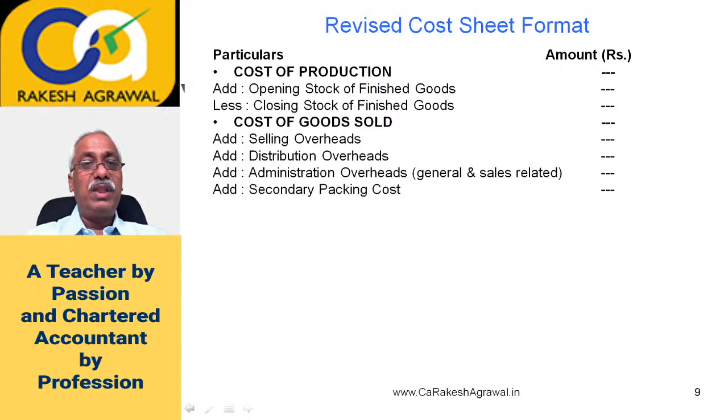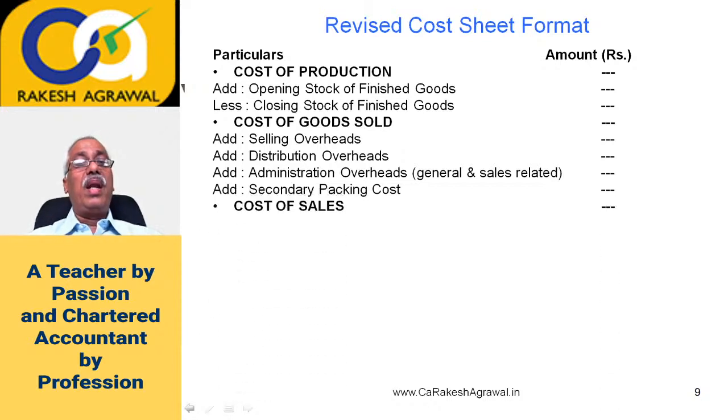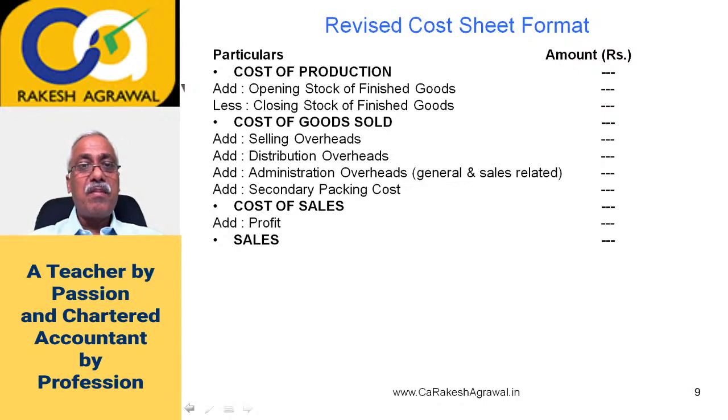We had discussed a few minutes back primary packing and secondary packing. So secondary packing is for convenience of transportation and handling. That cost will be added here. And now you will get cost of sales. And in cost of sales, if you add profit, you will get sales. So this is the revised cost sheet format of ICAI, especially to tackle the questions related to cost sheet.